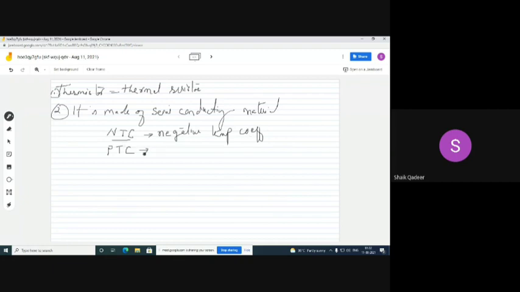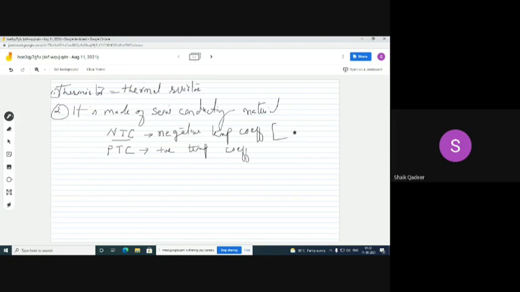The reason why it is called PTC is it exhibits positive temperature coefficient. What is the meaning of negative temperature coefficient?